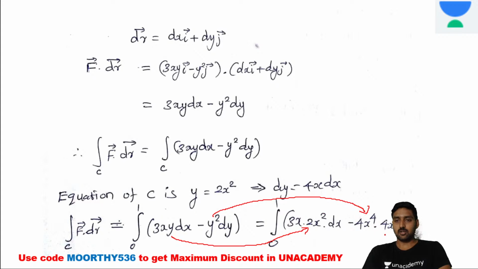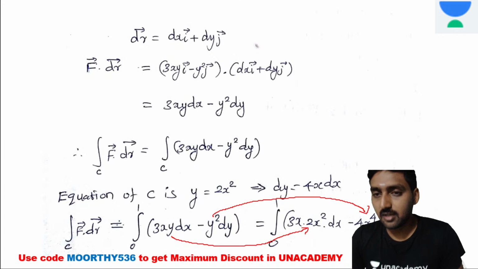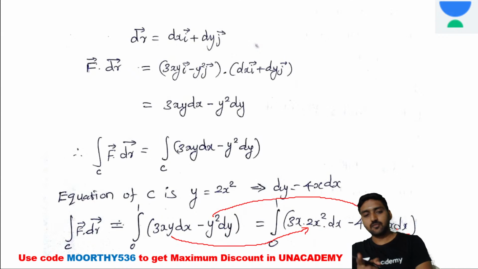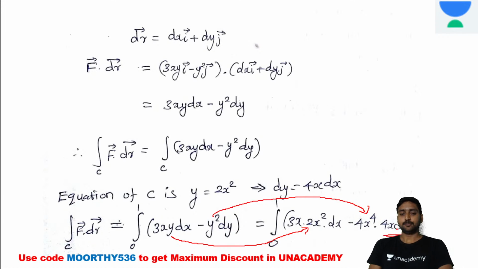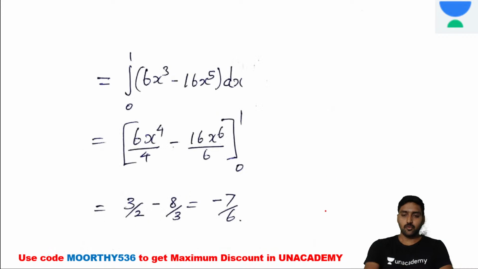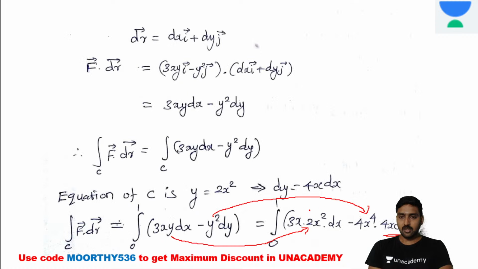Again dy is equal to 4x into dx. I think it's not visible, right? Look at this, it's 4x into dx. Okay, fine. Next one. While multiplying this value, what do we get here? Here itself we can complete, right?